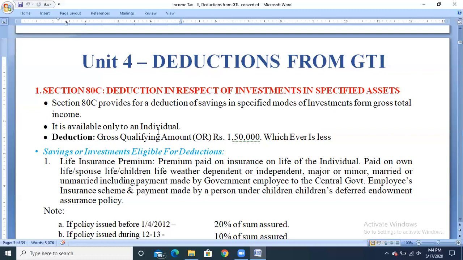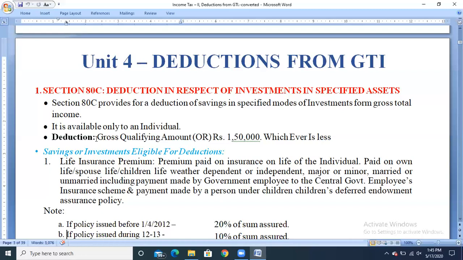Second, it is available only to an individual, not for a Hindu undivided family or partnership firm or any other association, only for the individual person. And the deduction amount, that is important: gross qualifying amount or rupees 1,50,000, whichever is less.